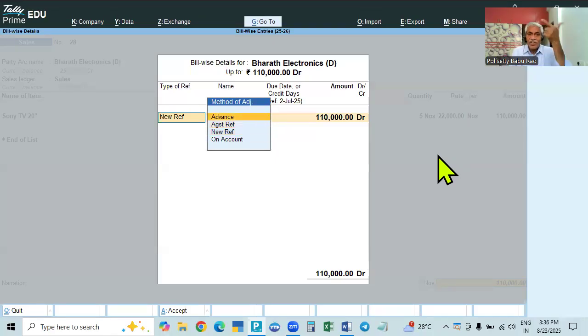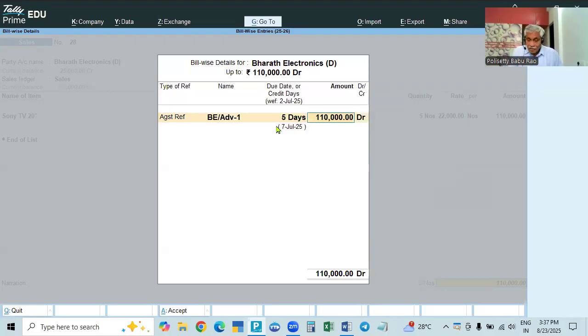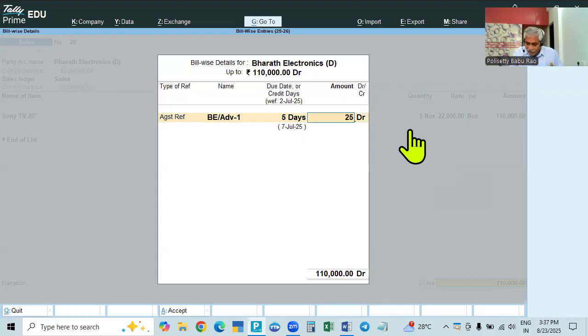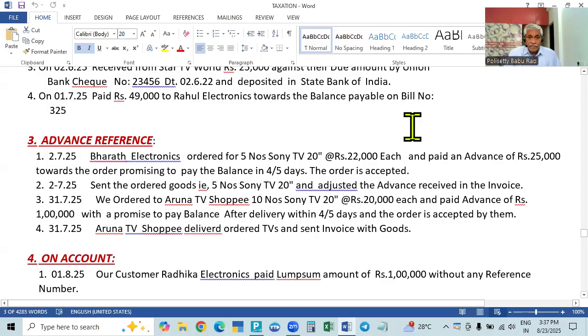This advance is also like a new reference when advance is paid or received. And that advance is to be adjusted. That is against reference. Against the advance we give a name. Against that reference it is to be adjusted. And then here if you come, the advance voucher is there. Advance reference is there. So take that 25,000. It will show the total bill amount. We have to give what is the advance: 25,000. We have to enter manually 25,000.